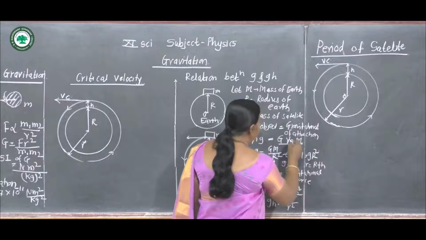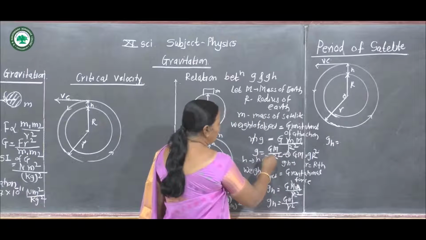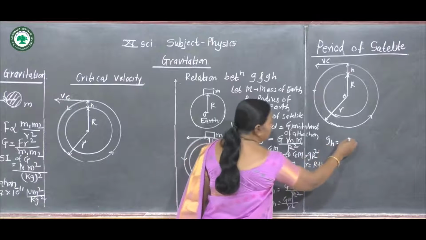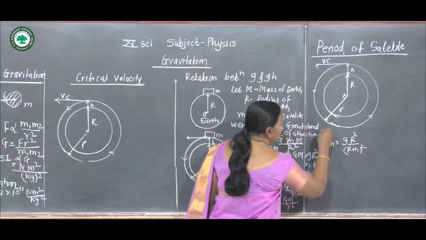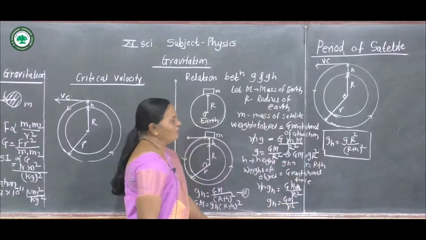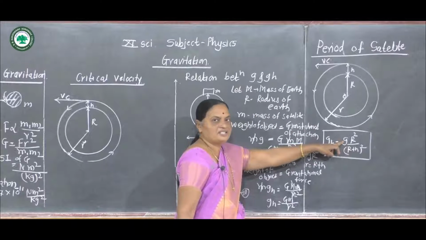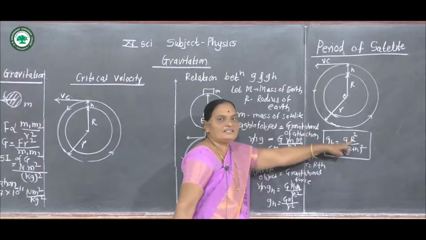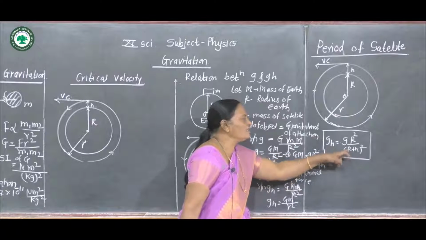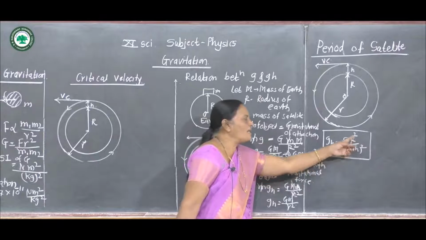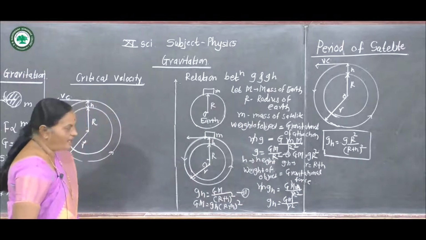Substitute the value of GM here, that is gh is equal to g into R square divided by (R plus h) square, which is the relation between gh and g, where gh is the acceleration due to gravity at height h, g is the acceleration due to gravity on the Earth's surface, R is the radius of the Earth, and h is the height.